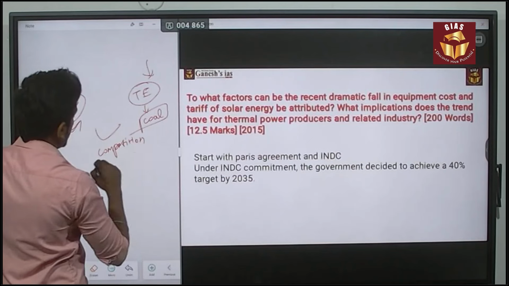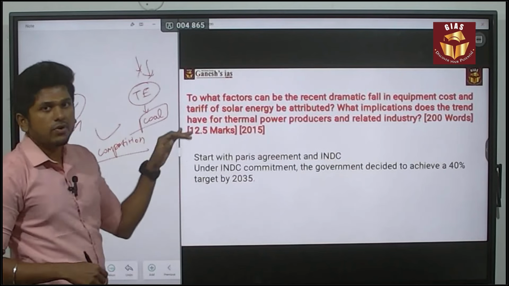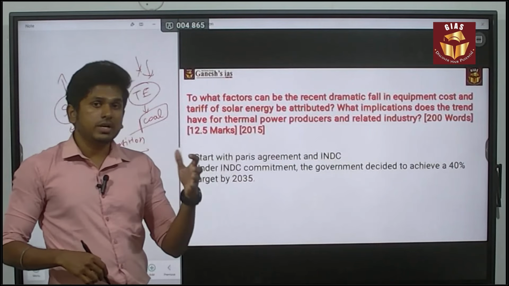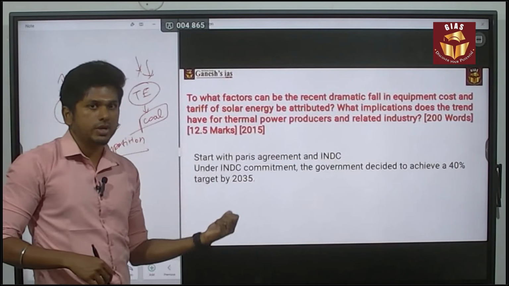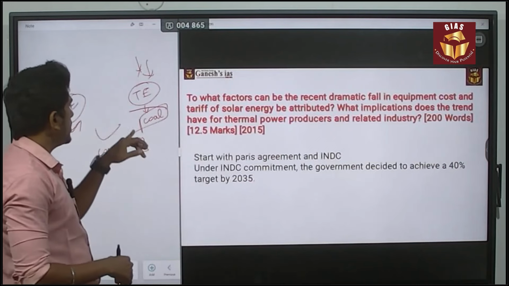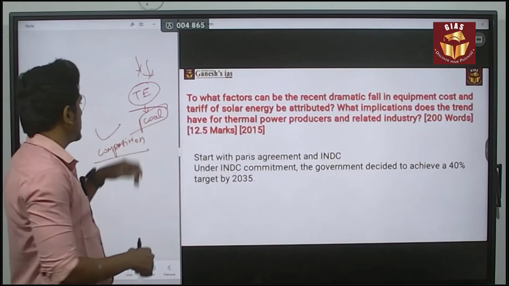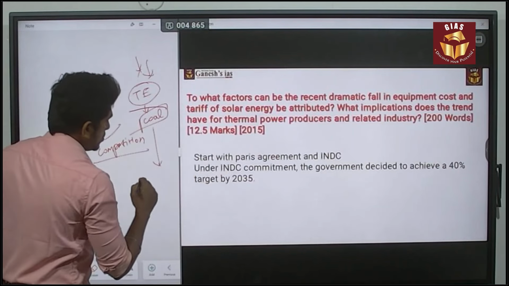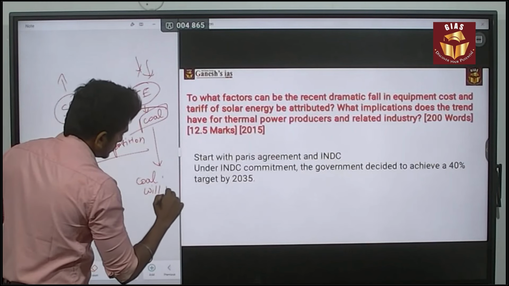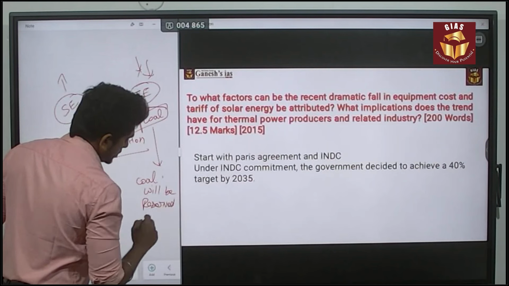Due to the competition, there will be a reduction in the demand for thermal power plants, and the coal dependency will also be reduced. So these are the major things. Another positive thing about this is that the coal will be reserved for the future. So this is also one thing.